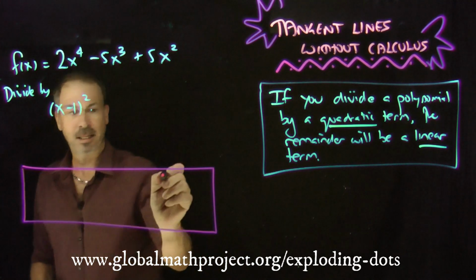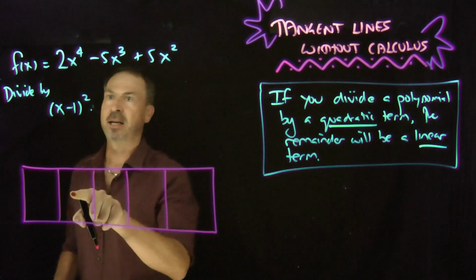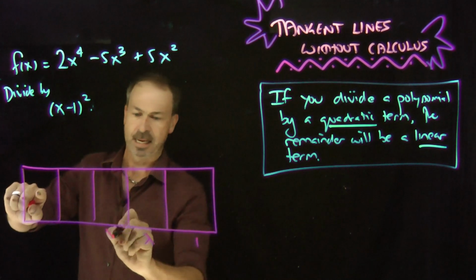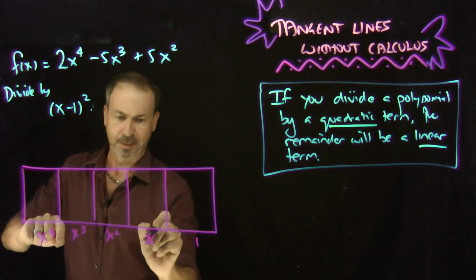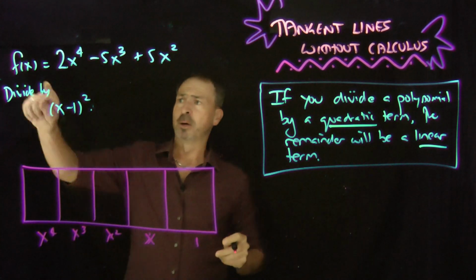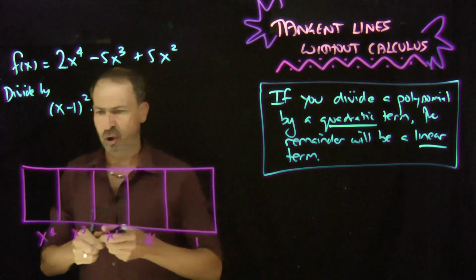But here is a base x machine. 1's, x squared, x cubed, x to the fourth. Yep, that's as high as I need. Let's be a little bit neater, James. And I want to represent my polynomial f with 2x to the fourth. So I need 2 of these.